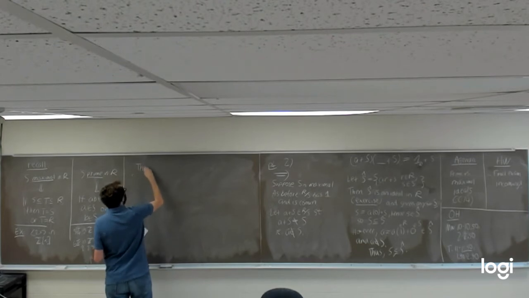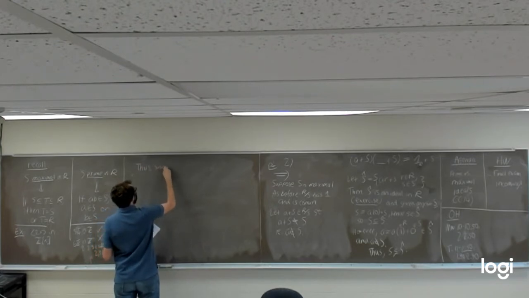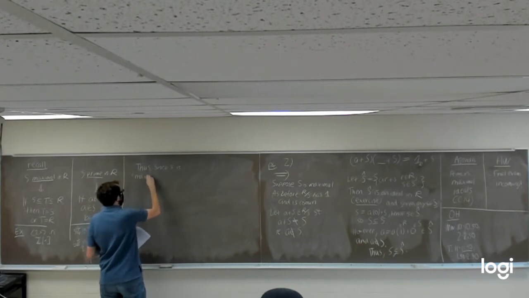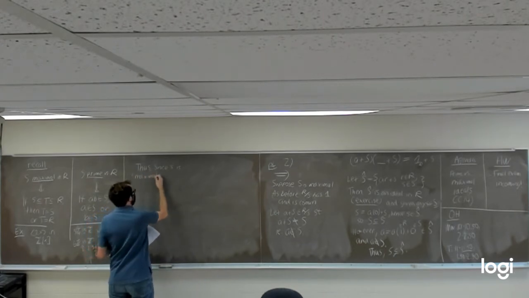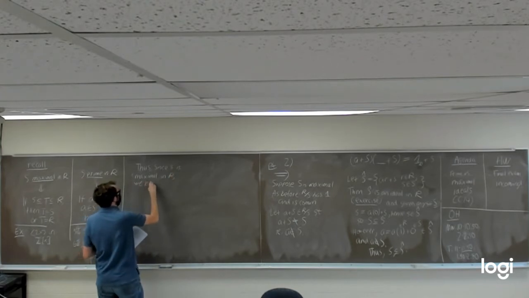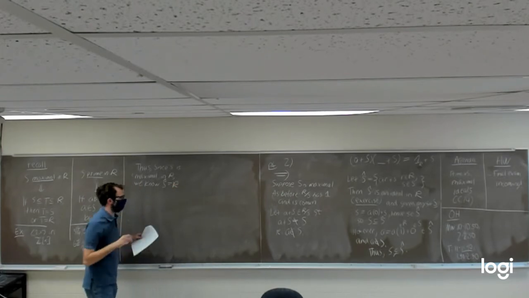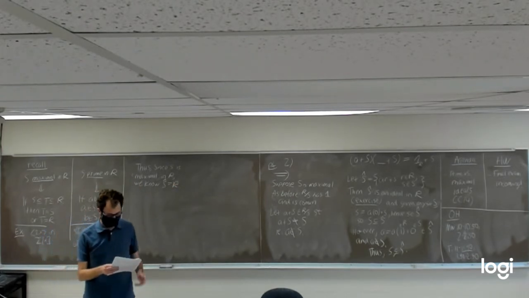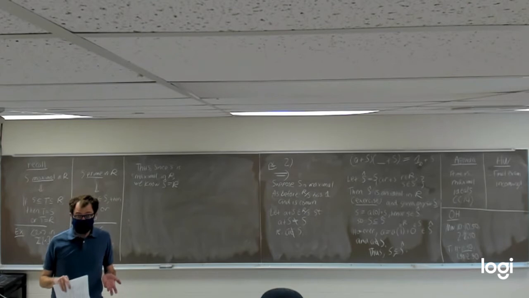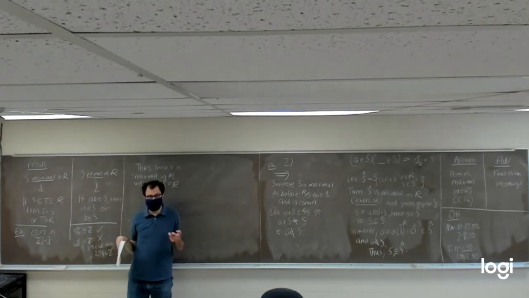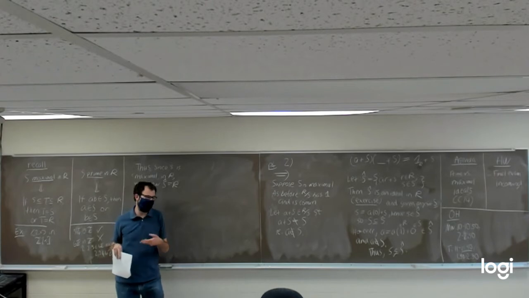Thus, since S is maximal in R, we know S hat has to be the entire ring. It's from the fact that there's no way to form a bigger ideal than a maximal ideal except to take the entire ring.